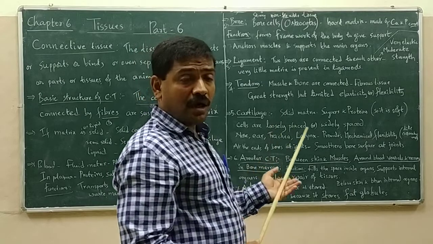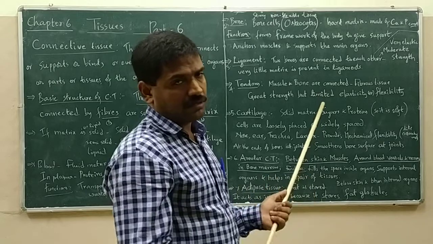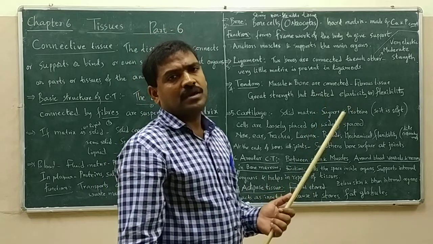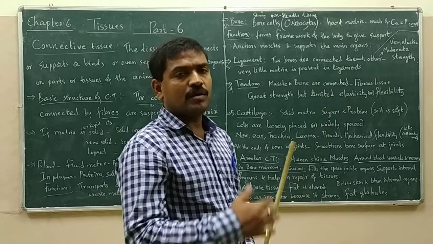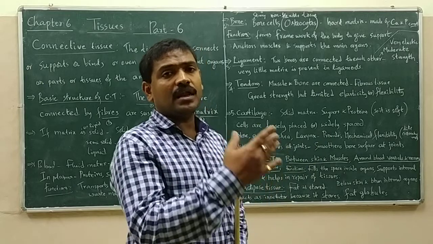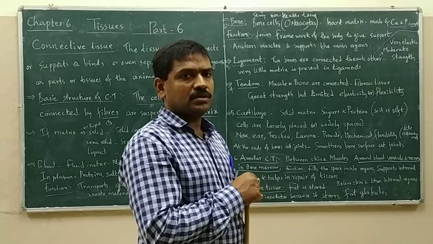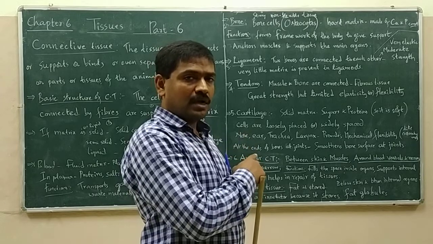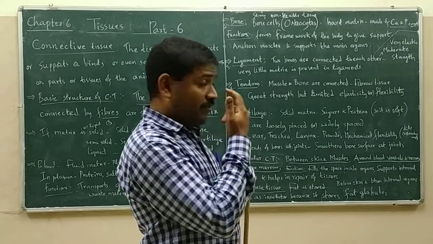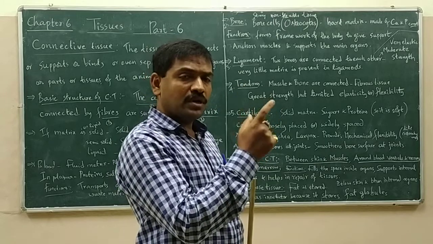And tendons offer great strength, but not that much elasticity. It is opposite to ligament. Ligaments are highly elastic and moderately strong. Whereas tendons are having great strength with moderate elasticity.